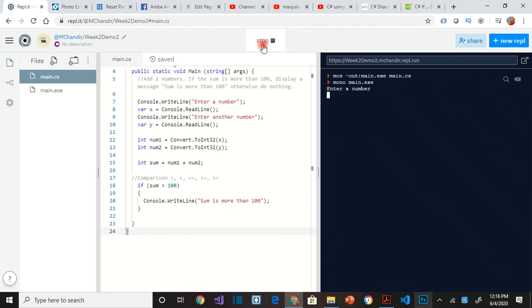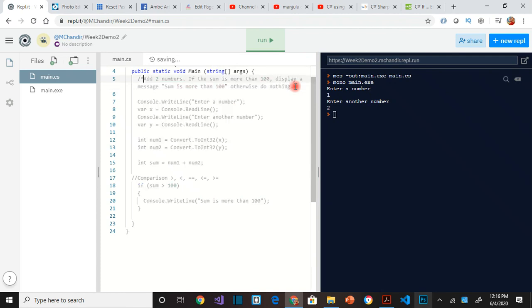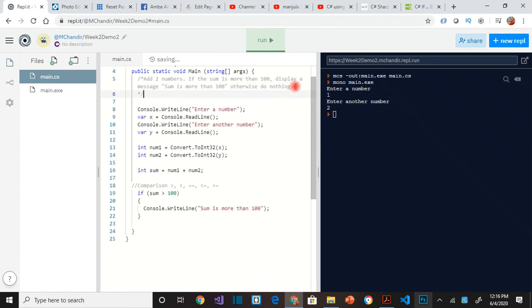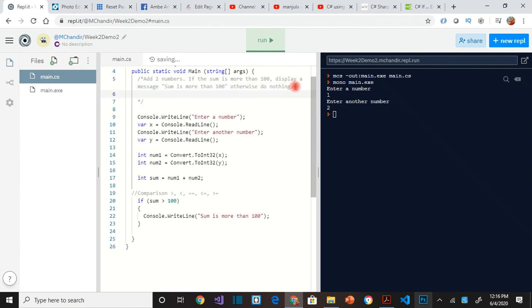Let's run it again. Enter number 1, another number 2. Nothing happened. Absolutely nothing happened because we have no code when sum is less than 100. Okay, so what if we keep adding to this? If sum is more than 100, okay, if sum is equal to 100, display sum is equal to 100.